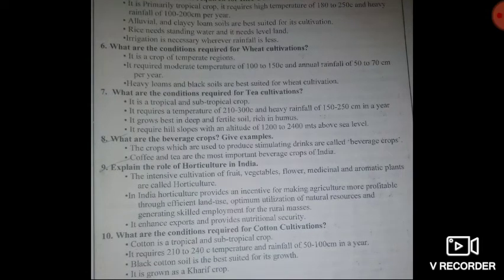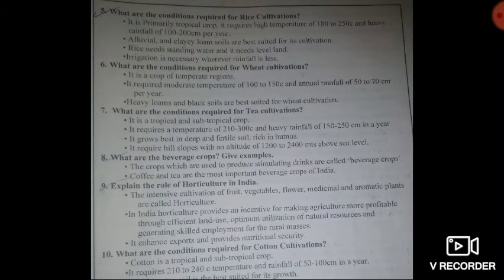Then the fifth question: what are the conditions required for rice cultivation? Answer: the first condition, it is primarily a tropical crop. It requires high temperature, 18 to 25 degrees Celsius, and heavy annual rainfall of 100 to 200 centimeters per year.